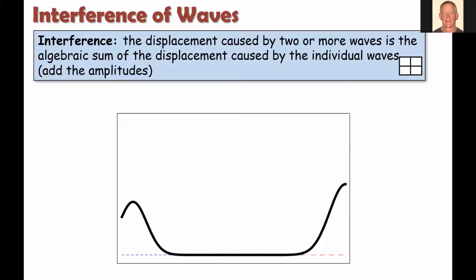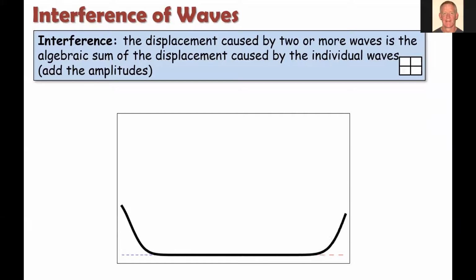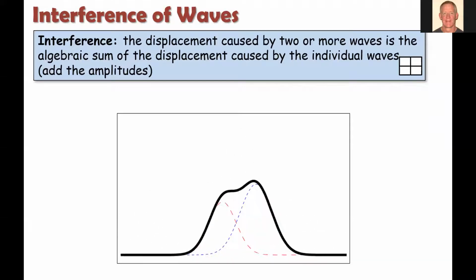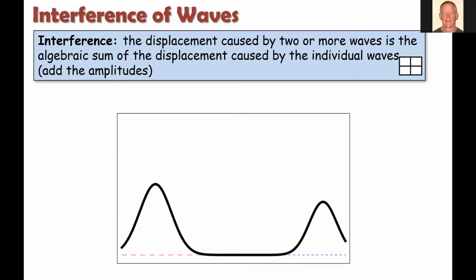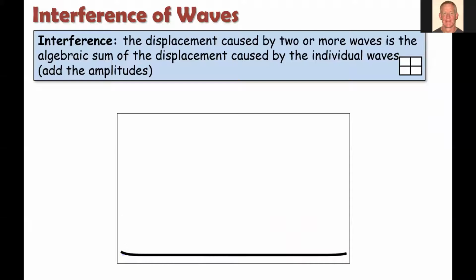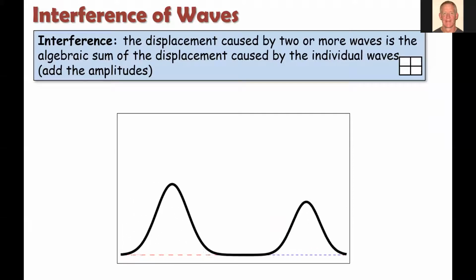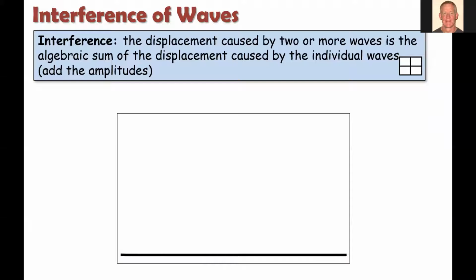Displacement means how far the material is moving from its equilibrium position, caused by two or more waves. And it's simply the algebraic sum of the displacements of the individual waves. So just watch this animation for a second. We see two waves, a black one coming from the left and another black one coming from the right. The one from the left is larger, the one from the right is smaller.